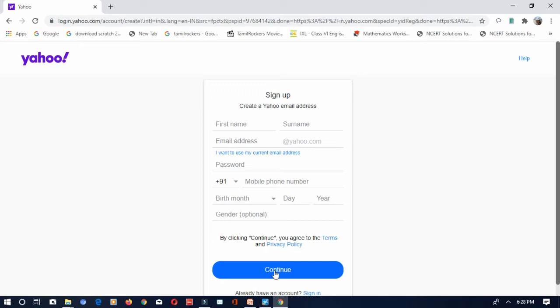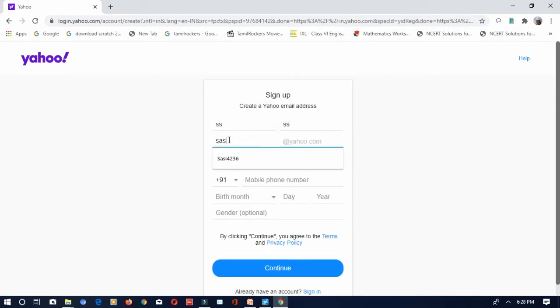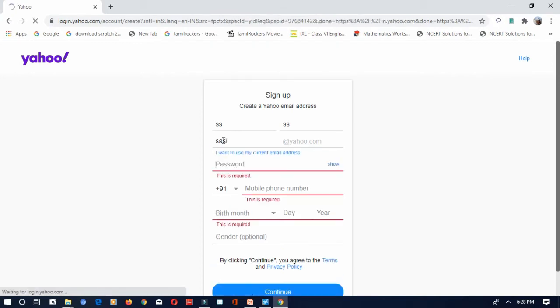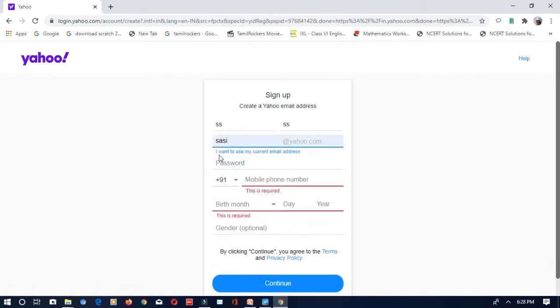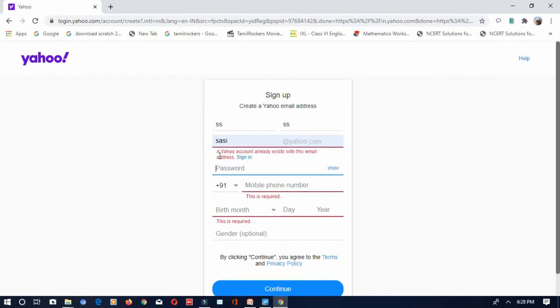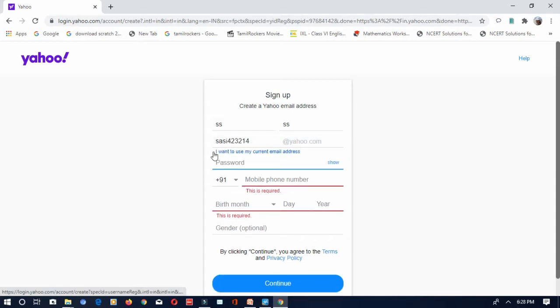you have to pick a Yahoo ID, and it will match it with any of your other emails which it has. For example, I am just typing one email over here. It says a Yahoo account already exists with this email, so you have to choose some other name. Okay, I can use this because it is not available in yahoo.com. So I can use this as my user ID.